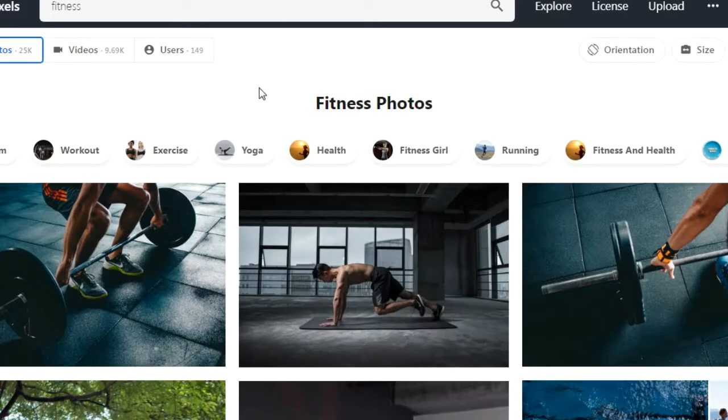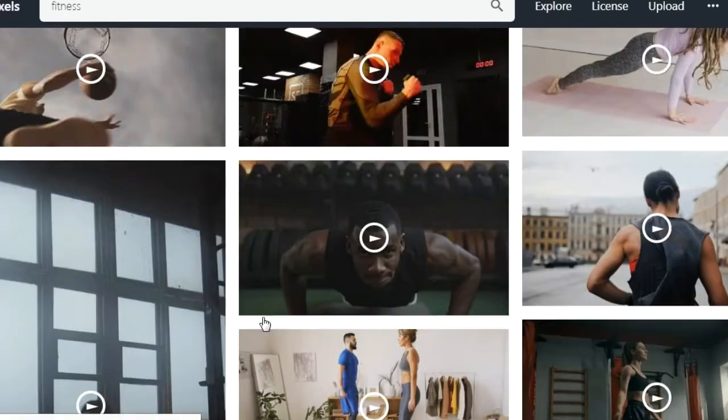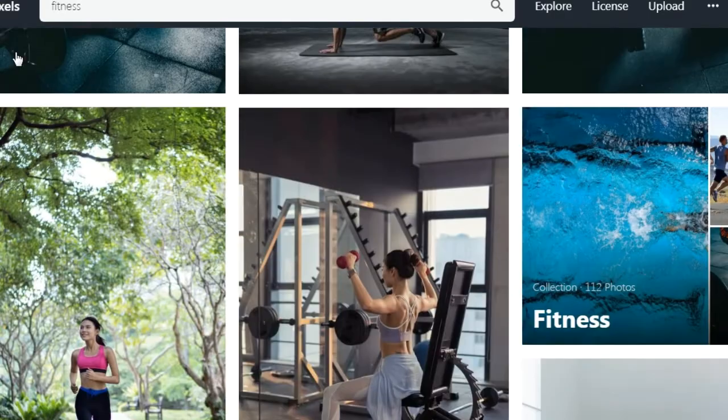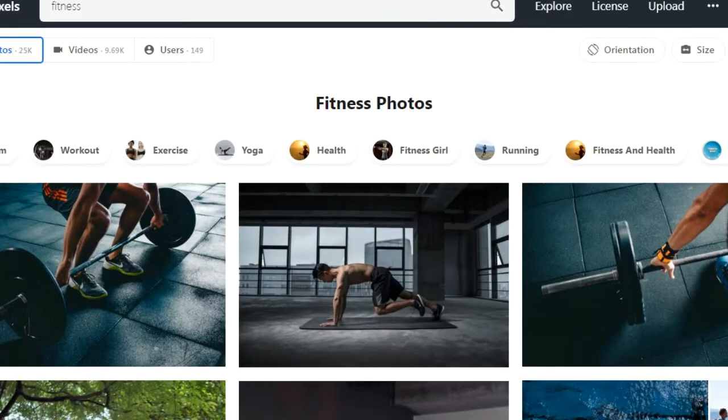At first, just come here. After coming here, just search for fitness. When you search for fitness, you can take videos out of here also, but I am not taking them. You can choose any videos, it's absolutely free. You already know that. Photos, as for now I have taken this photo. I have downloaded it already. So let's move on to the strategy.